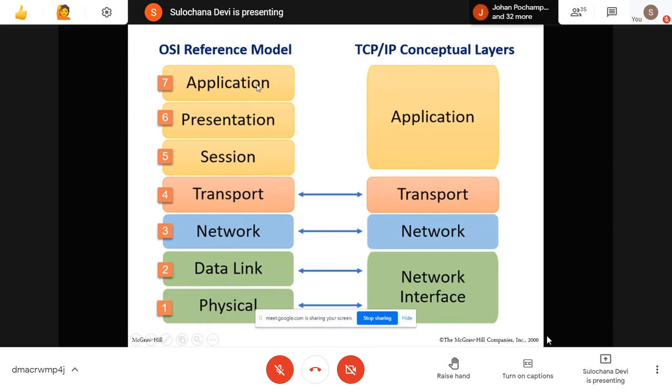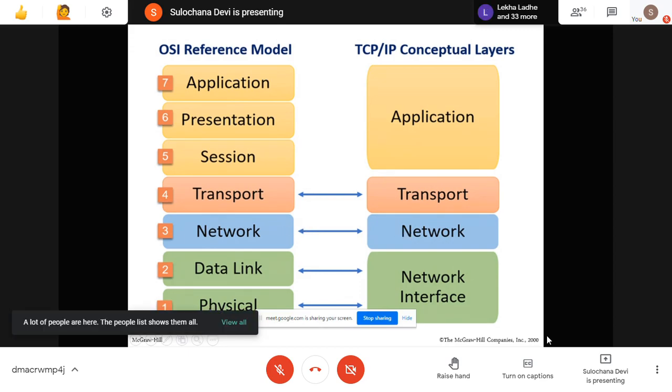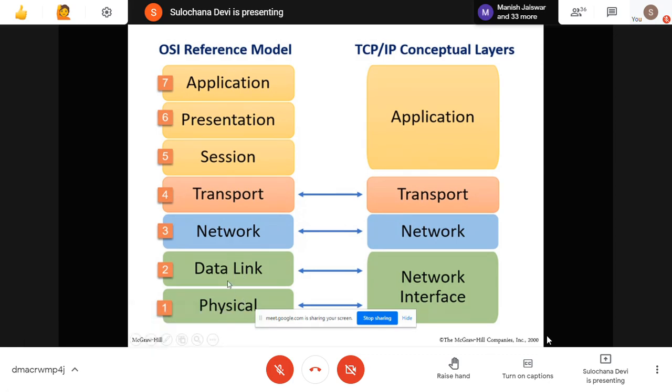So the functionality of application, presentation, and session combined together and put into this application layer. Then the transport layer is the same, the network layer is the same, and again the functionality of physical and data link layer combined together and put into a single layer, and that layer is known as network interface. So the OSI model has 7 layers, the TCP/IP model has 4 layers, and the names are network interface, network, transport, and application.